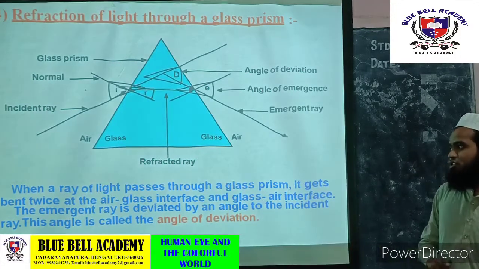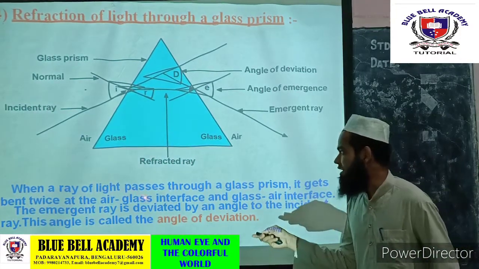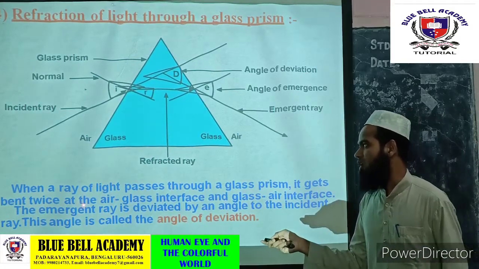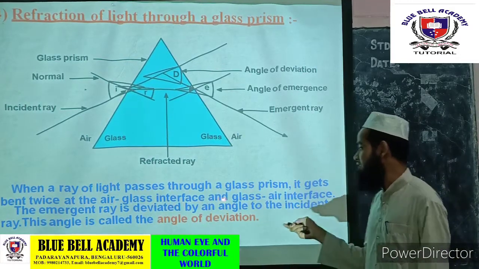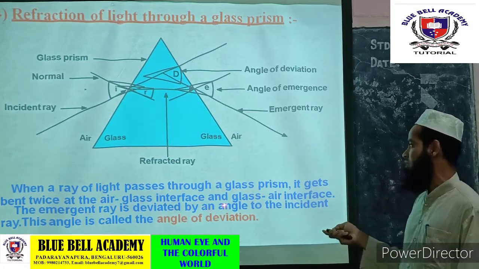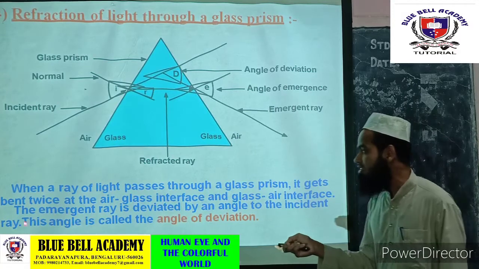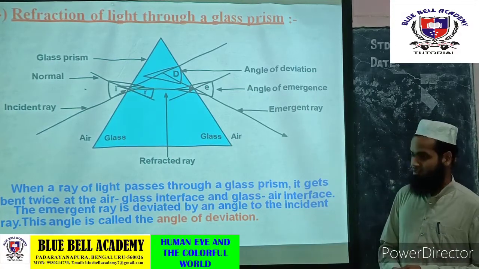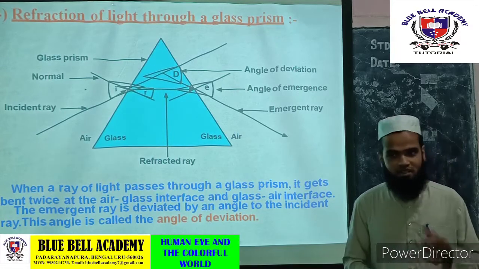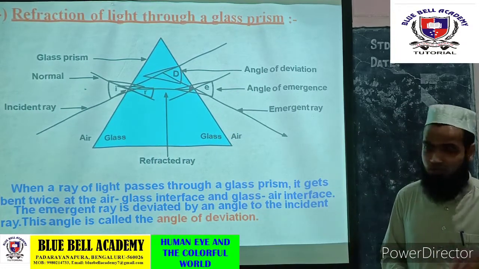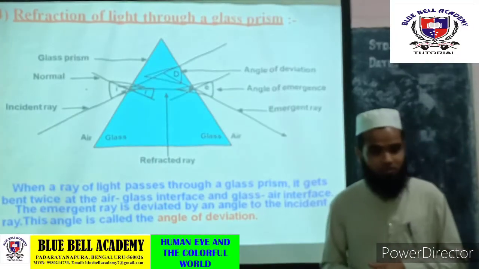Isaac Newton passed white light through the prism and it bent twice, at the air-glass interface and the glass-air interface. The emergent ray is deviated by an angle to the incident ray. This angle is called the angle of deviation. What do you mean by that? In refraction, if we pass a ray of light from one medium to another medium, the ray of light gets bent.